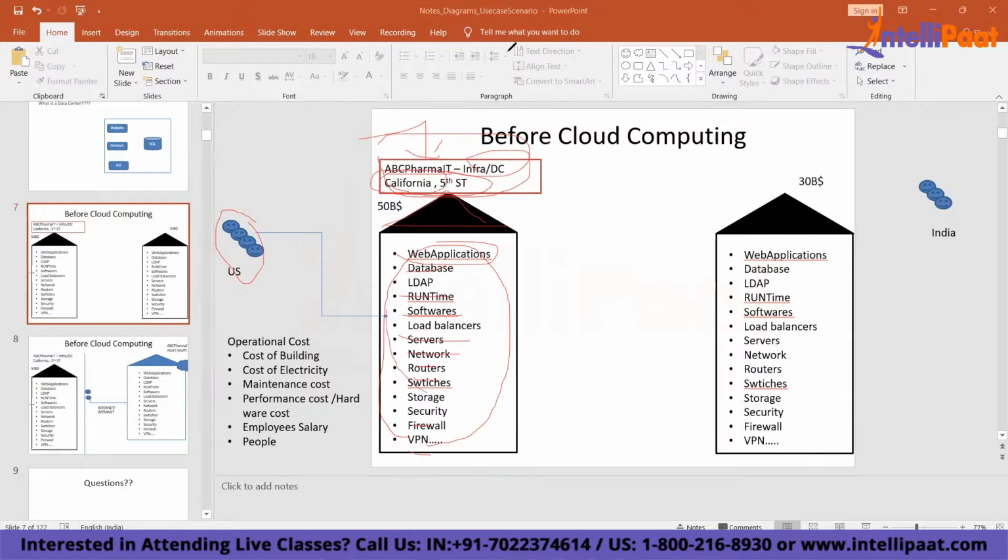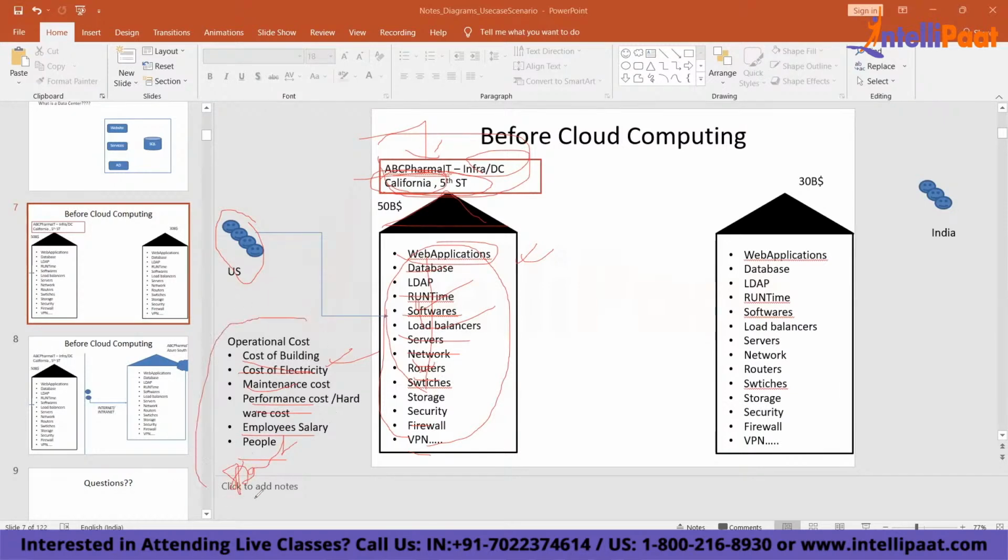Okay. Now, what are the costs that a company has to pay? This company has to pay for running these systems. Number one, it has to pay for the cost of the building. Yes. It has to pay electricity costs. It has to pay maintenance cost. It has to pay the hardware cost. It has to pay employee salaries, and there are other operation costs also, right?